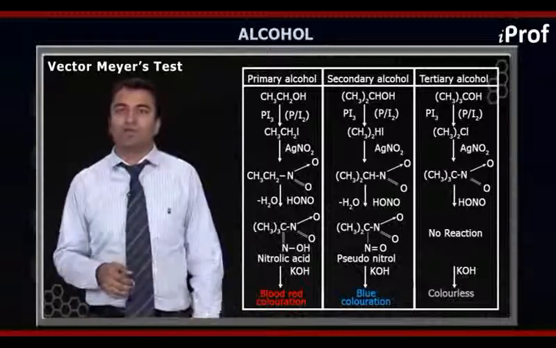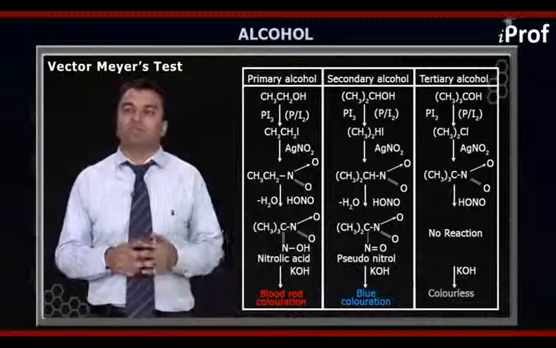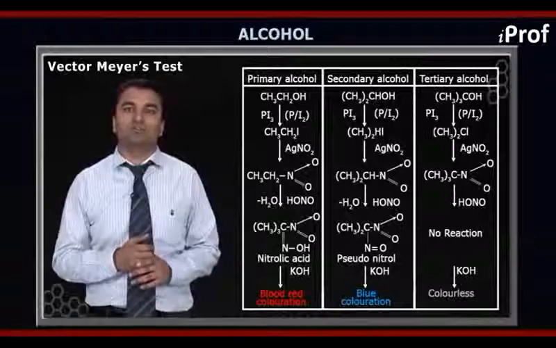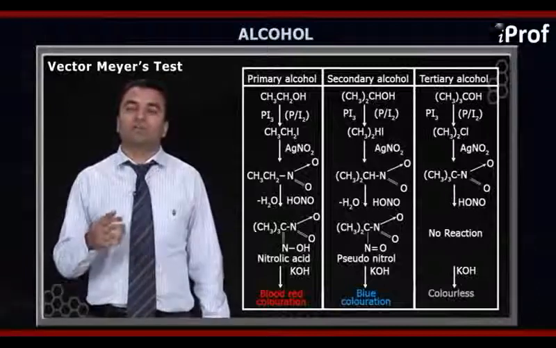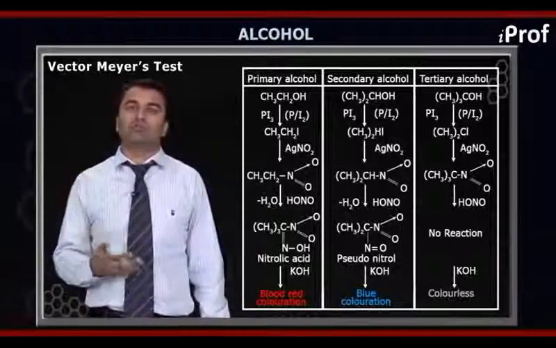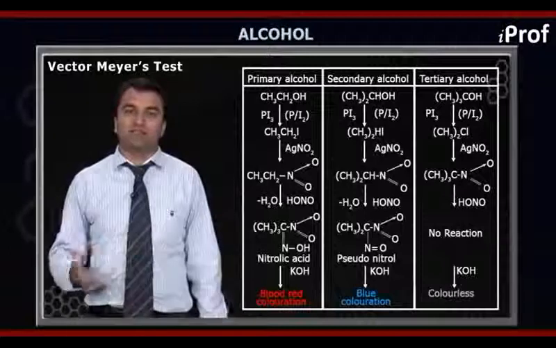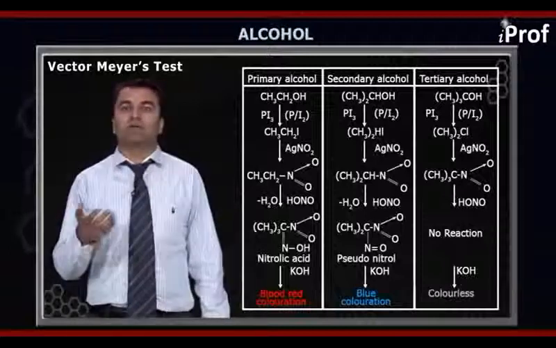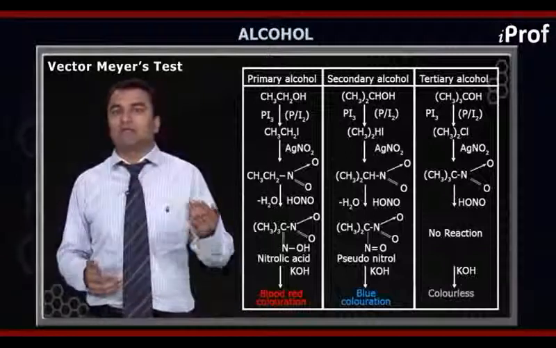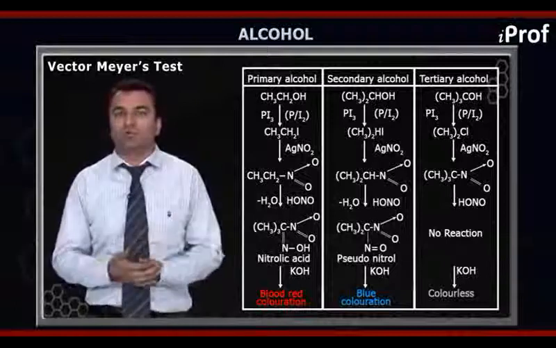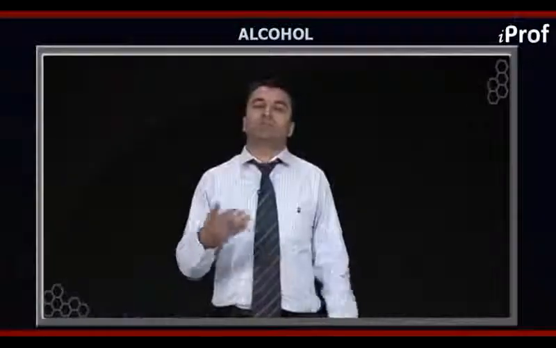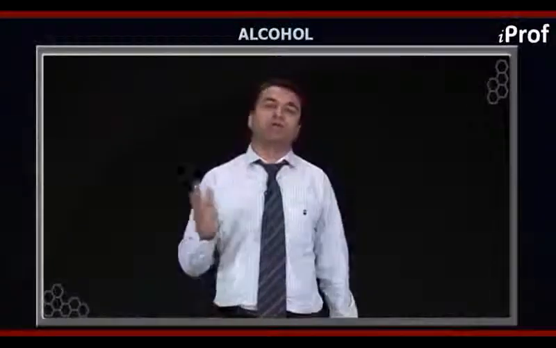So in one of the test tubes the blue color will change into red color, and it is the test tube in which the sodium salt has been formed, whereas in the test tube where no sodium salt has formed, the color will remain blue. So the test tube in which the color changed from blue to red is basically containing a 1 degree alcohol. This is how we distinguish 1 degree, 2 degree and 3 degree alcohol.